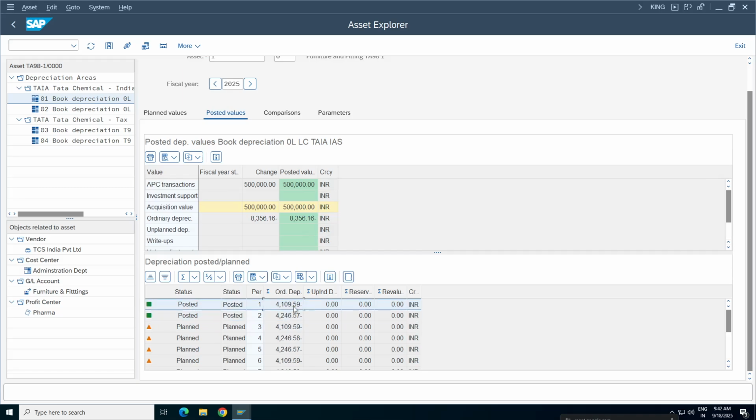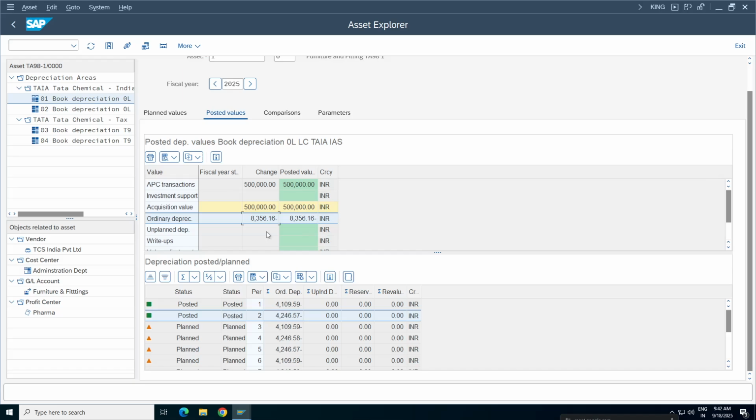Depreciation has been executed. We will execute one more time for the next asset, and I'll show you another scenario as well. Depreciation has been calculated for the 2 periods, which together is nothing but 8356.